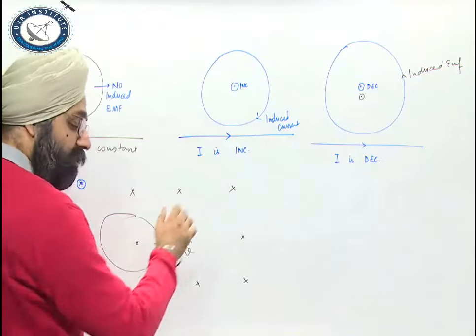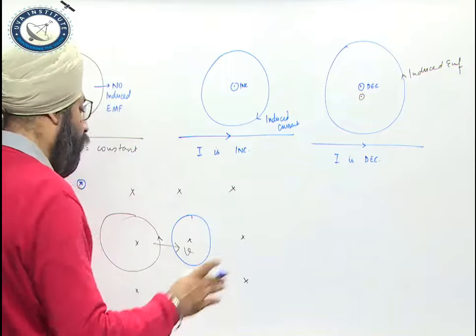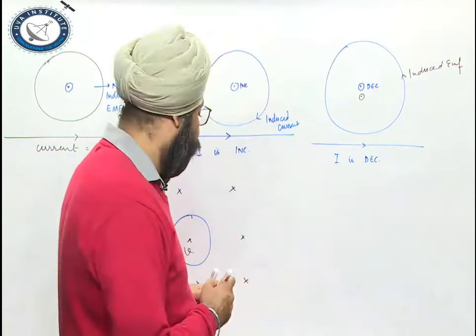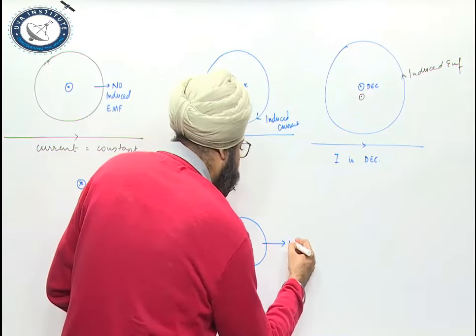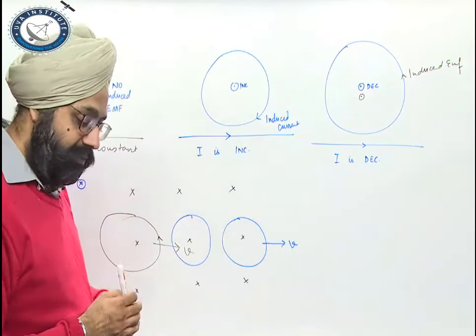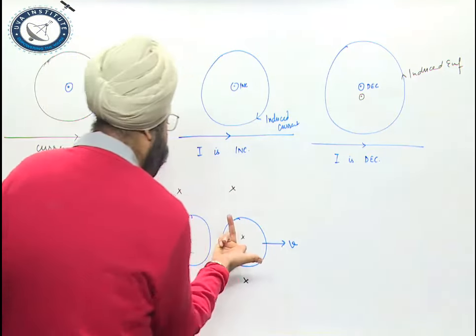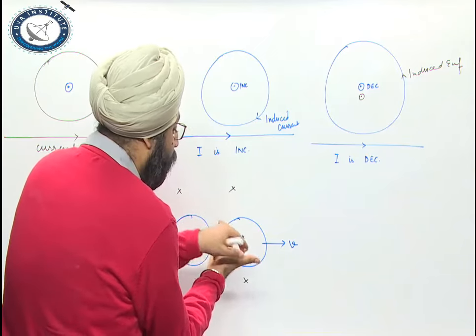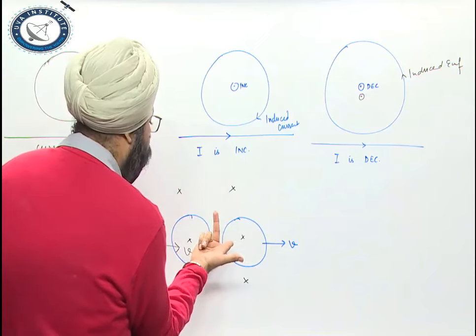Again, let us say this wire is moving, and when it is inside the plane, there is no induced current, since no flux is changing in this case. There is no change in flux. Now, after covering some more distance, it is coming out of the field with speed v. If I apply Fleming's right hand rule again, the magnetic field is inside, this is the motion, and this is the direction of my induced current.